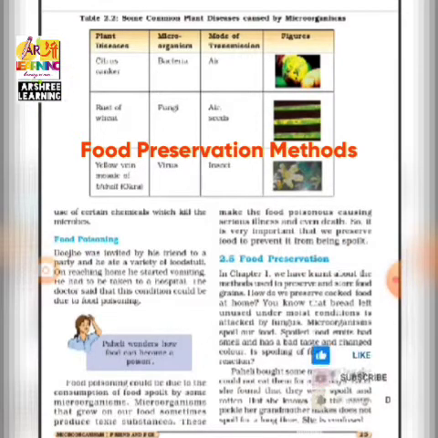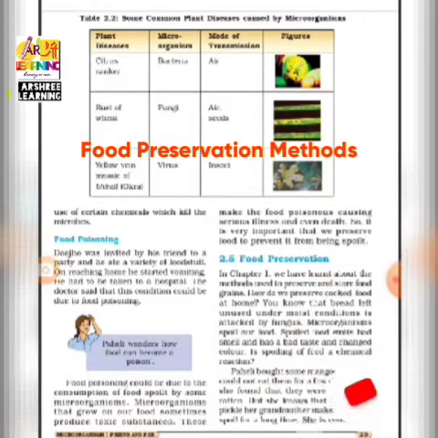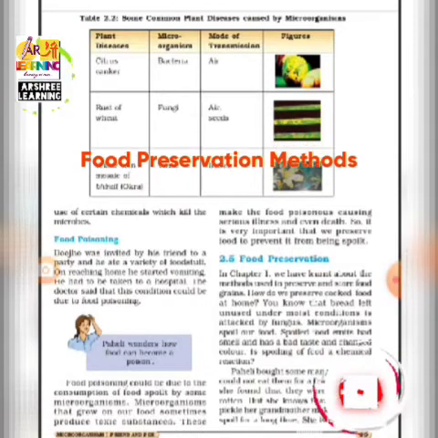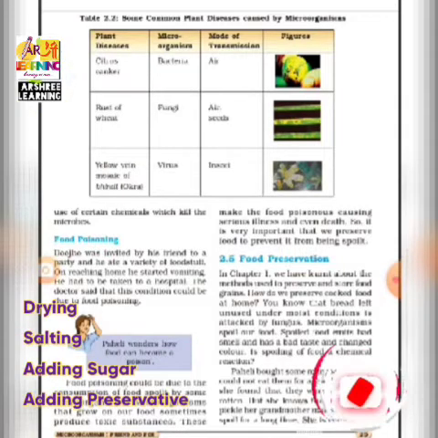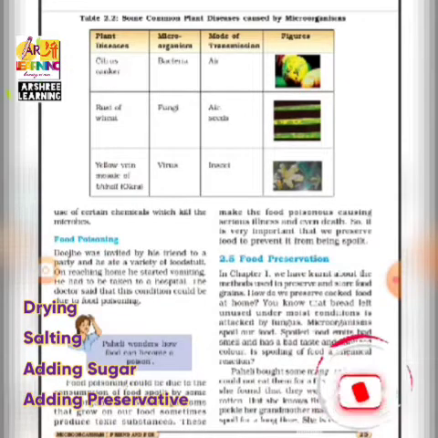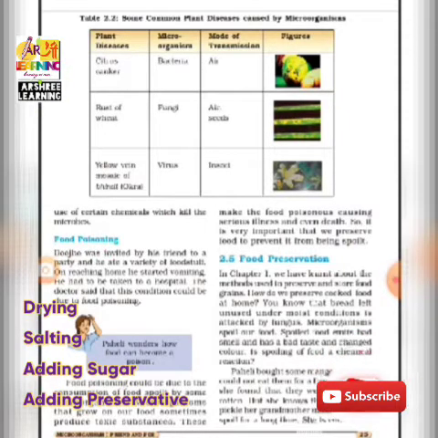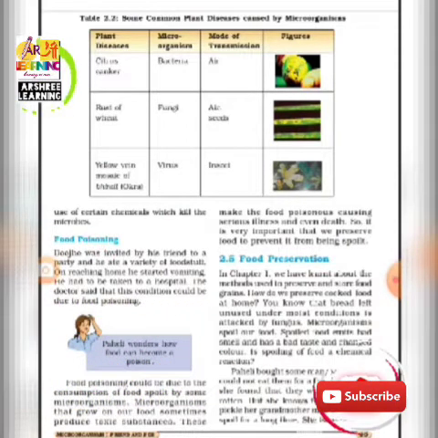We read in the previous chapter of agriculture that food has to be preserved. So food can be preserved in different ways. Mostly the food is preserved by drying it in the sun. When you dry any item in the sun, it loses moisture and the food gets dried, and then microbes do not grow on it. The other way of food preservation is by adding some chemicals which are called preservatives. Sodium benzoate is one of the chemicals which is mostly added to food items. The jam and jellies which you buy from the market contain food preservatives. They help to kill the germs and then the food does not spoil.